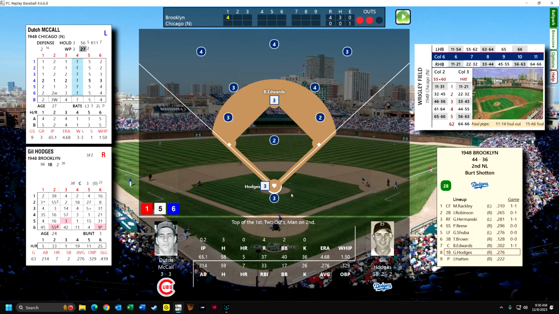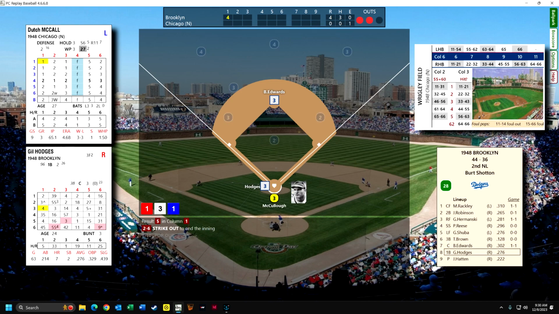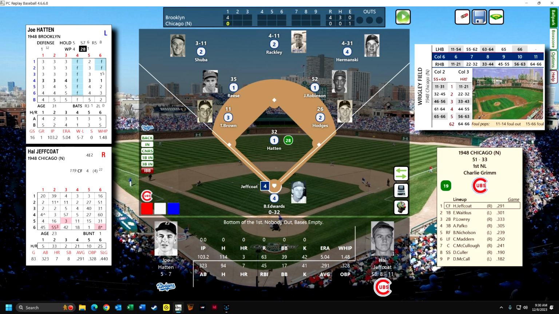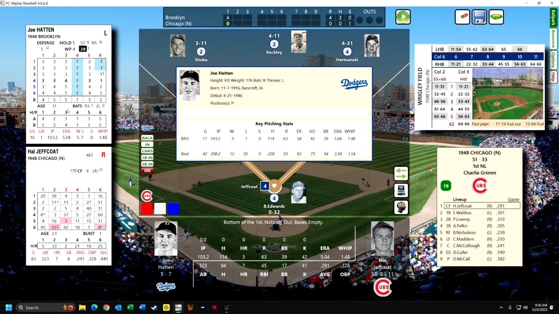Here is Hodges. Maybe they'll bat around. No, they won't. He strikes out Hodges. Okay, they went through 8 hitters, and now Joe Hatton is pitching. Joe, it's been a little disappointing. He had a 3.58 ERA, currently a 5.04, and he's about halfway through what he really did. With 103 innings pitched, 208 is what he really pitched.